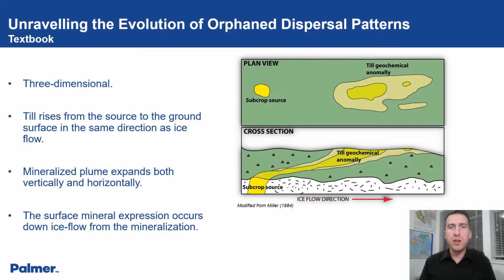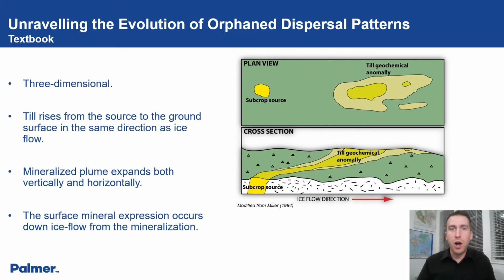When indicator mineral expression occurs in the surficial environment, we all think of a gently rising plume of material from the source to the ground surface in the same direction as ice flow, as illustrated. This is the ideal dispersal. While ideal dispersal does occur, most dispersal is considerably more complicated.